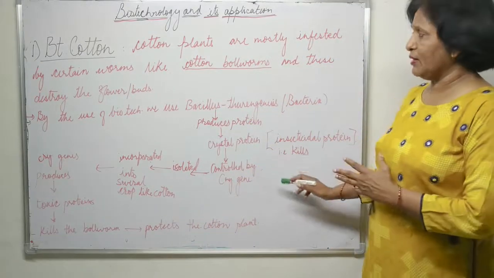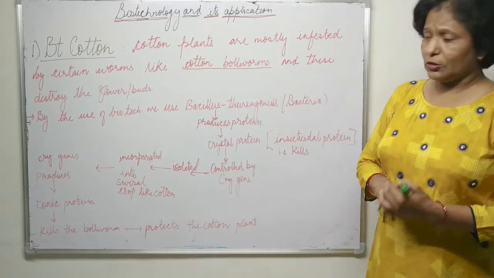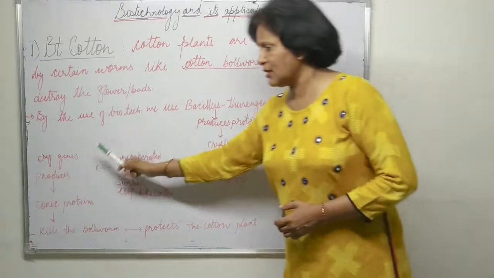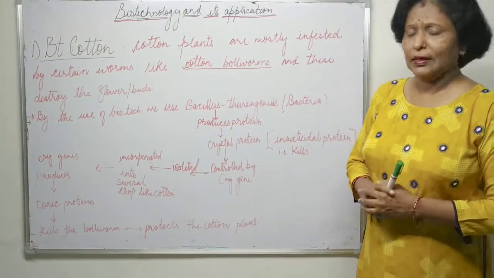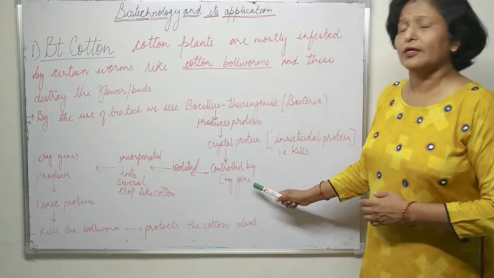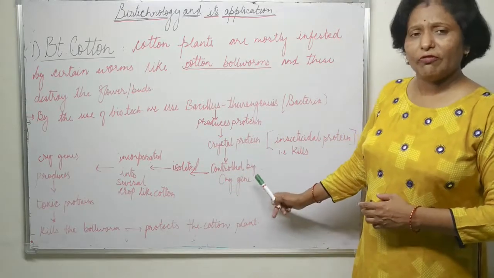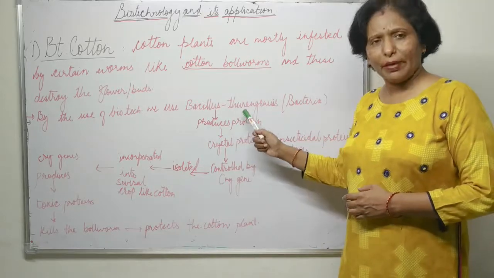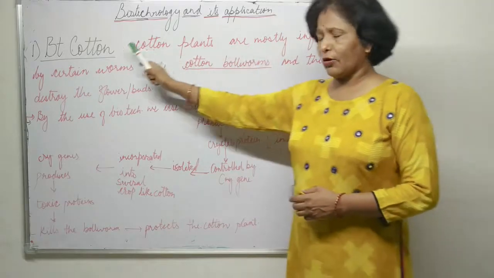In this way, with the help of biotechnology, we change the genetic makeup of the cotton plant by incorporating the cry genes. These cry genes are obtained from Bacillus thuringiensis and incorporated into the cotton plant.